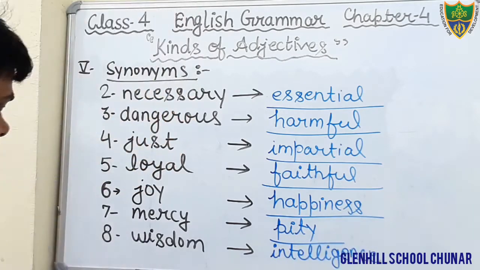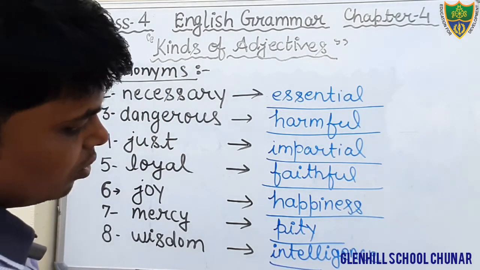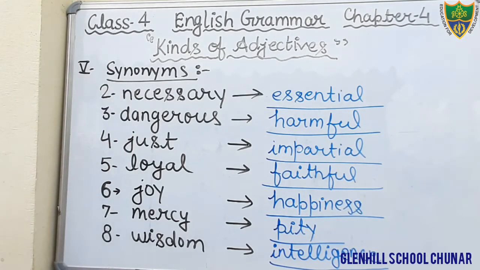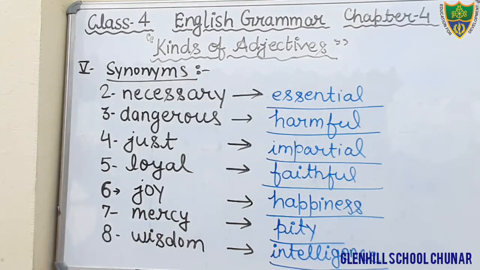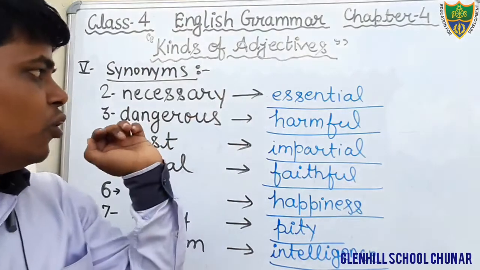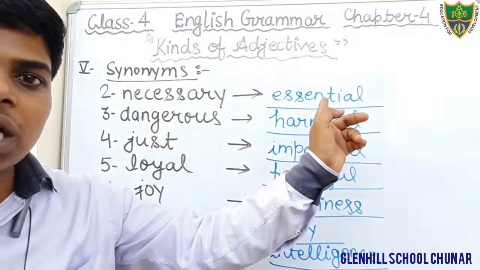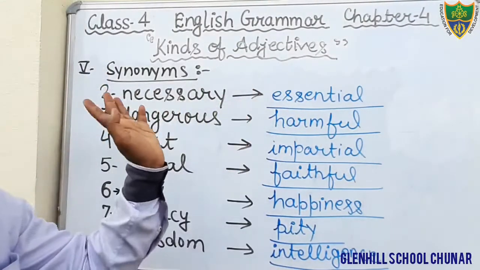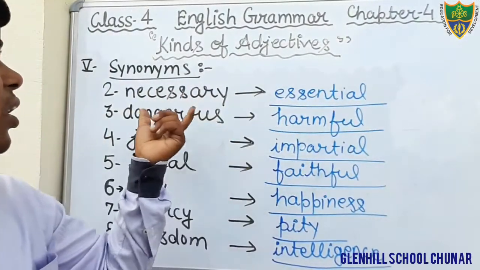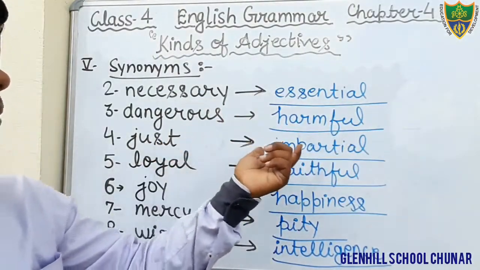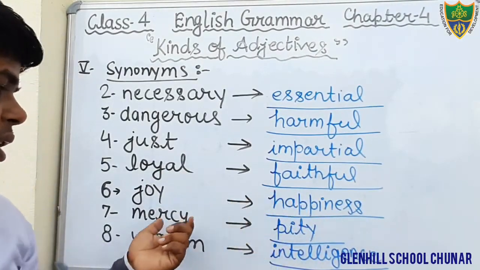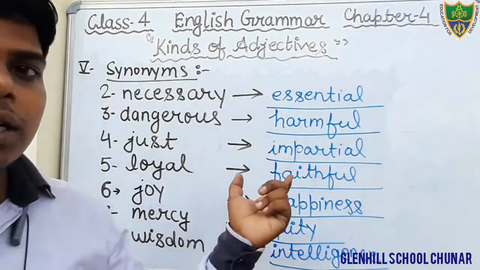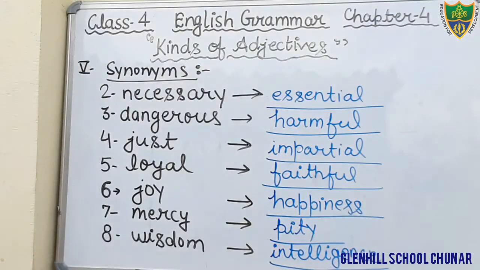Intelligence. Here the synonym of wisdom will be intelligence. Okay, students, just write down in your book. Just fill here. The first one is already given in your book. The synonym of necessary will be essential. Learn it also right now. Synonym of necessary will be essential, dangerous, harmful, just, impartial, loyal, faithful, joy, happiness, mercy, pity, wisdom, intelligence. Okay, students, just write down.